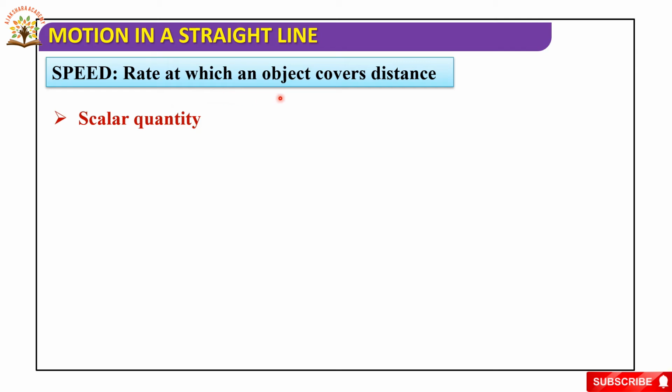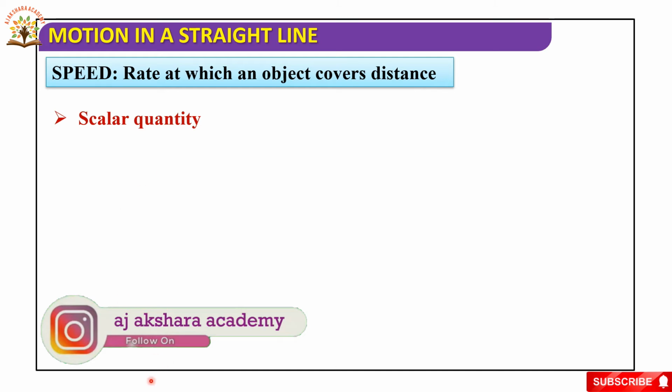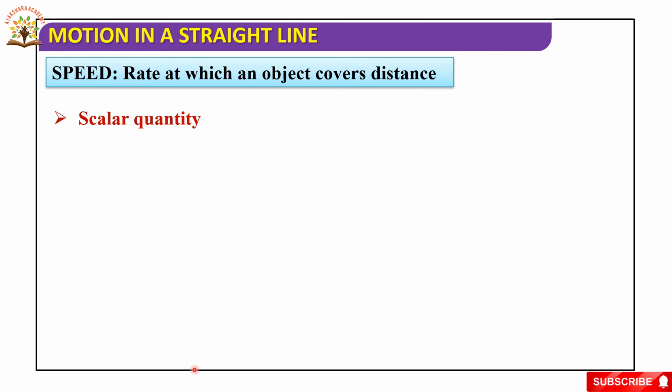Speed. The rate at which an object covers distance is known as speed, or the rate of change of distance is also known as speed. Speed is a scalar quantity. Speed is equal to path length divided by time taken.